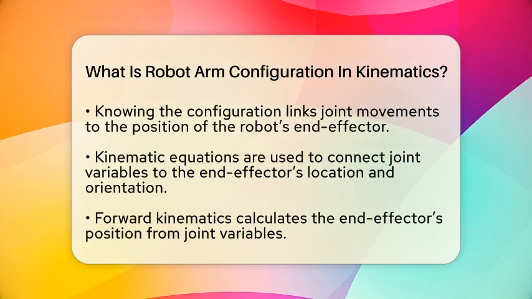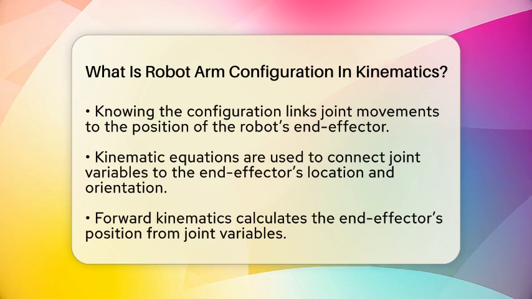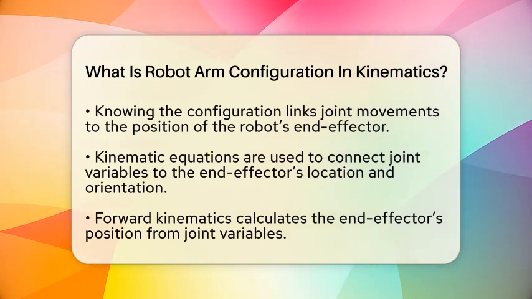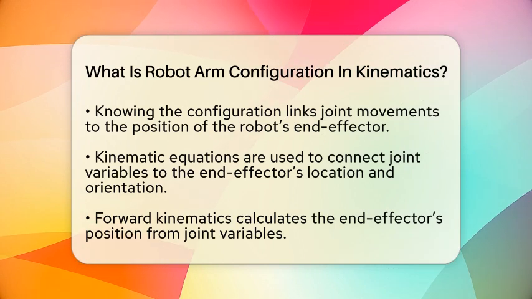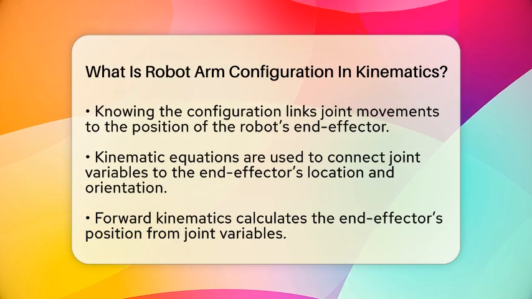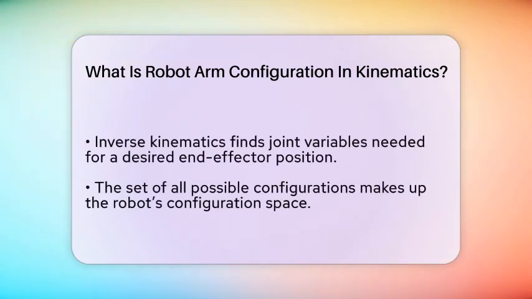Forward kinematics takes the joint variables and calculates the exact position and orientation of the end-effector. It's like plugging in numbers and getting a precise location. Inverse kinematics does the opposite. It starts with a desired position and orientation and then finds the joint variables needed to reach that point. This process can be tricky because sometimes multiple joint configurations can reach the same spot, or no solution might exist at all.